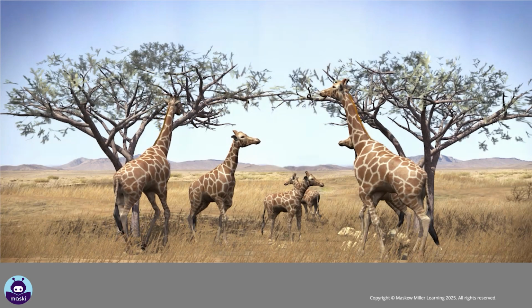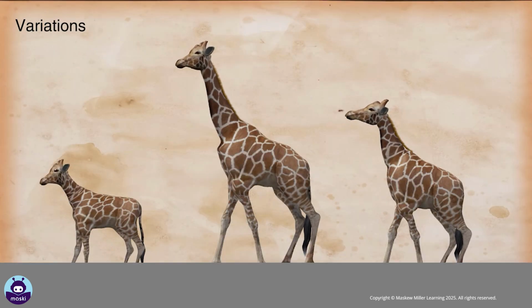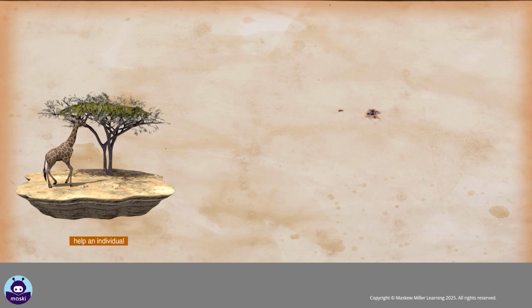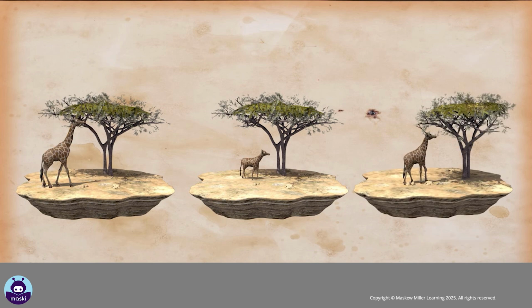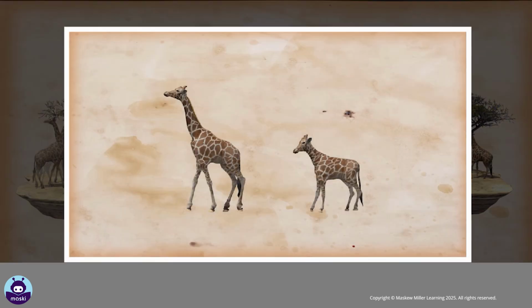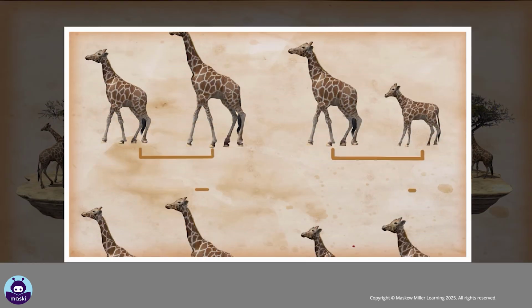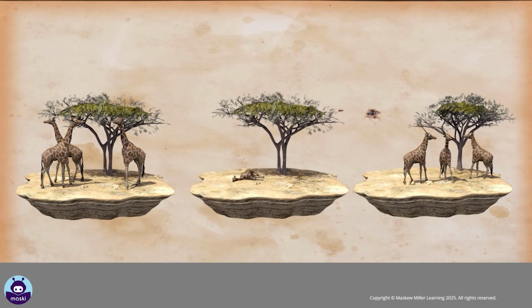In a population, each individual is slightly different. These differences are called variations. Sometimes a variation can help an individual to survive, or it can harm the individual, or it can have no effect on the individual. Variations that help an individual may mean that the individual can compete better in the environment and so is more likely to reproduce and pass on the variation to its young. This variation eventually becomes a characteristic of the population over time. A variation that harms an individual may cause its death, and so the variation is not passed on.